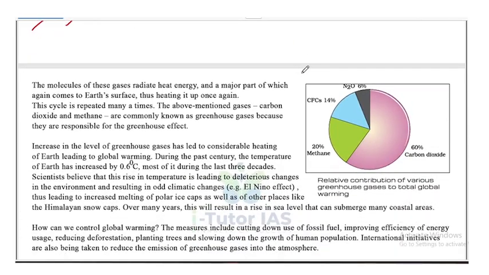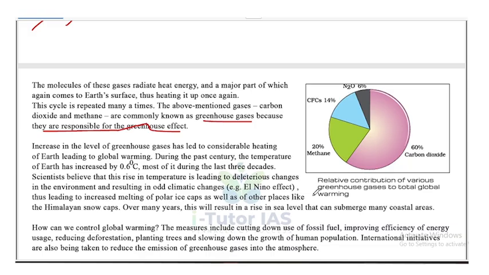Moving on, the molecules of these gases radiate heat energy, and a major part of it comes to the Earth's surface, thus heating it up once again. This cycle is repeated many times. The above mentioned gases like carbon dioxide and methane are commonly known as greenhouse gases because they are responsible for the greenhouse effect.